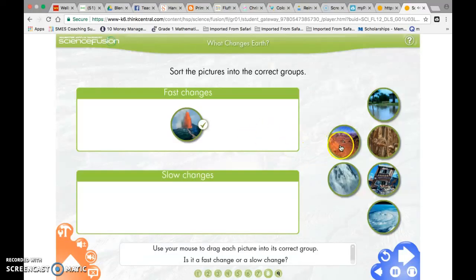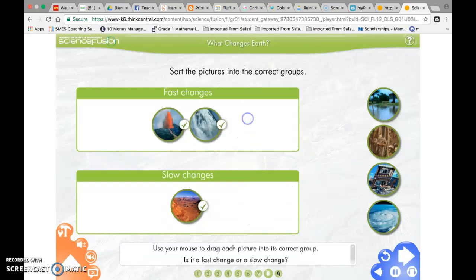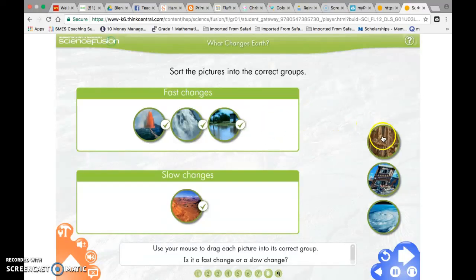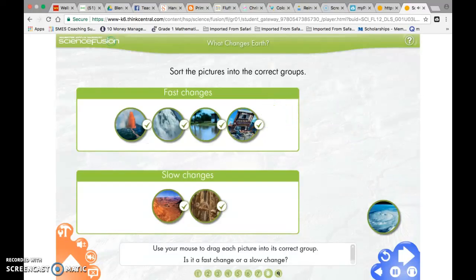What about weathering? Weathering is a slow change. An avalanche, does it happen slowly or quickly? It happens quickly. A flood, is it going to be slow? Nope, it happens quickly. A flood is a fast change. A drought takes a long time to happen, so it's a slow change. An earthquake happens very quickly. The damage happens right away.